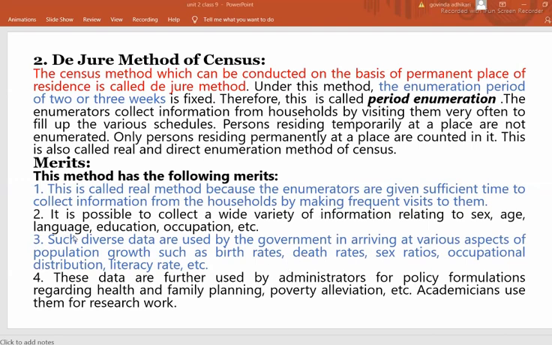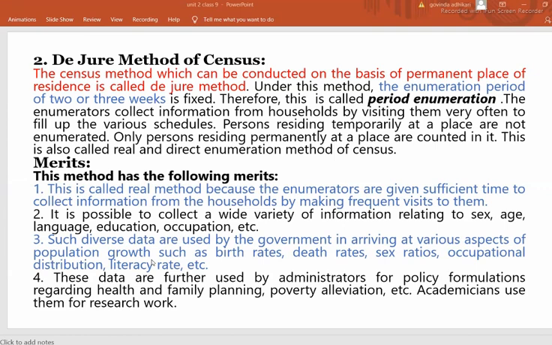And number 3, such diverse data are used by the government in arriving at various aspects of population growth, such as birth rate, death rate, sex ratio, occupational distribution, literacy rate. If the real information is collected according to this method, this collected information is used by the government.